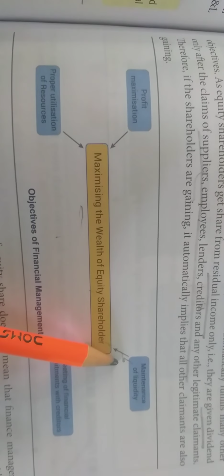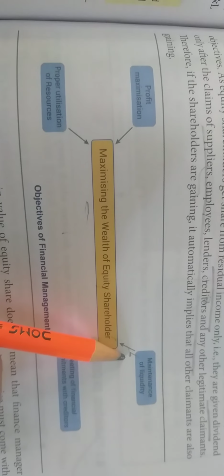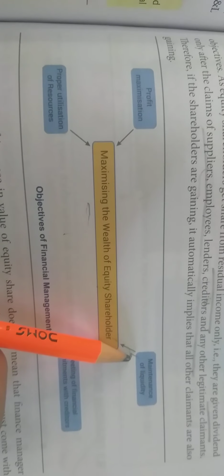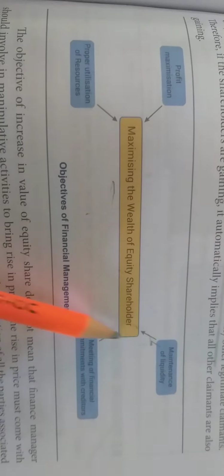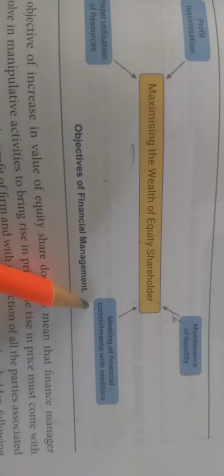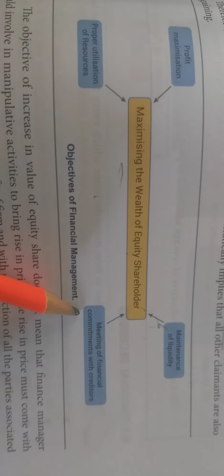That's why it is known as maintenance of liquidity. So it is the objective of financial management that the company must maintain its liquidity so all payments can be made in time.